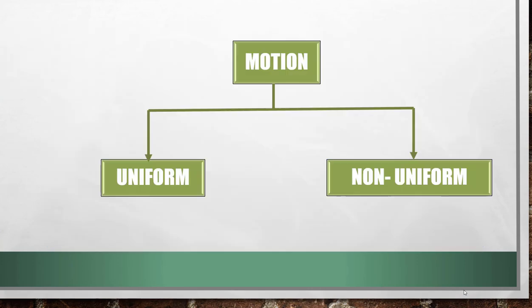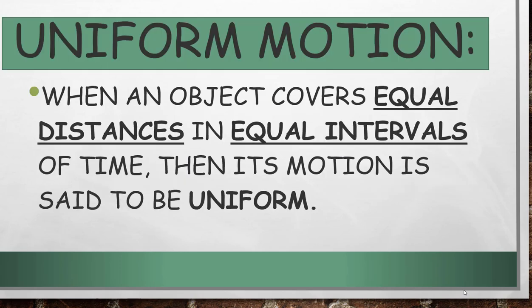Mainly, motion can be classified into two. One is uniform motion and another is non-uniform motion. Uniform motion. When an object covers equal distances in equal interval of time, then this motion is said to be uniform motion. For example, if a car covers 5 kilometers in 5 minutes, and after every 5 minutes it covers 5 kilometers, that means it is a uniform motion because it is covering equal distance in equal interval of time.